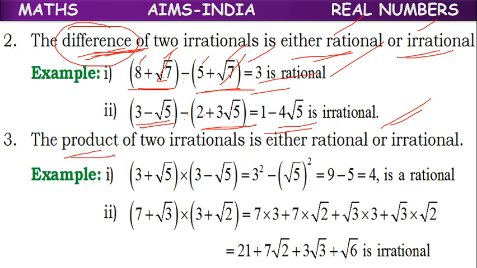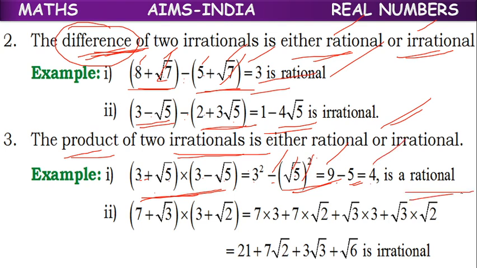Next, product. Product of two irrationals. 3 plus root 5 and 3 minus root 5. 3 into 3, 3 square. Plus into minus, minus. Root 5 into root 5, root 5 whole square. 3 square means 9. Minus root 5 square, the square root and square cancel, 5. So 9 minus 5, 4. A rational number.